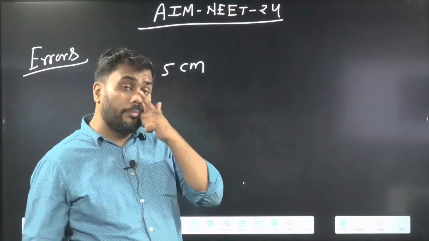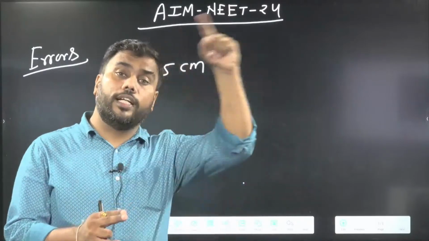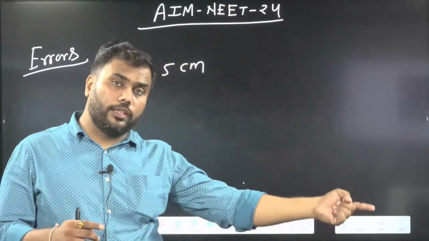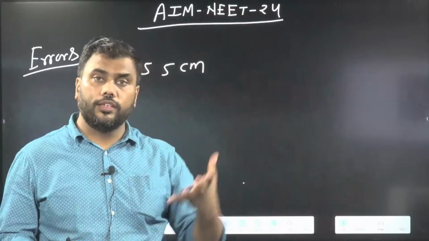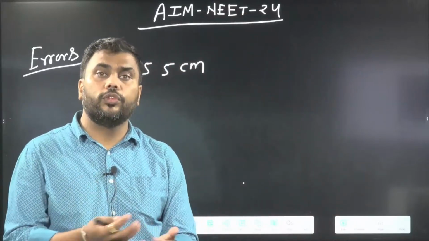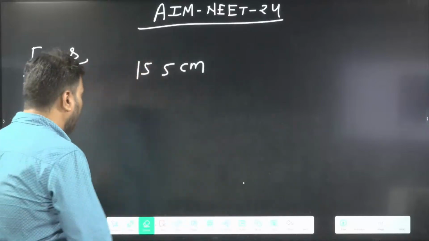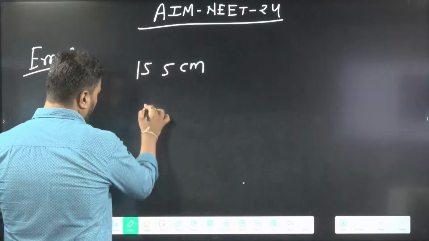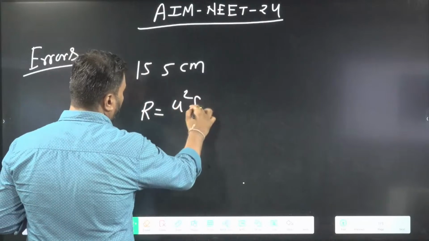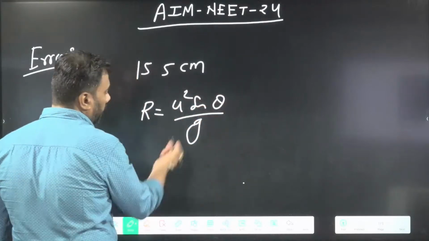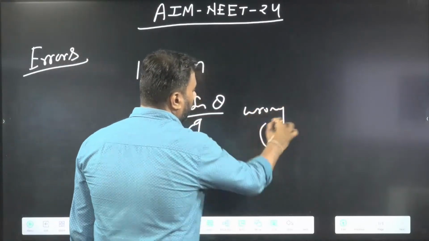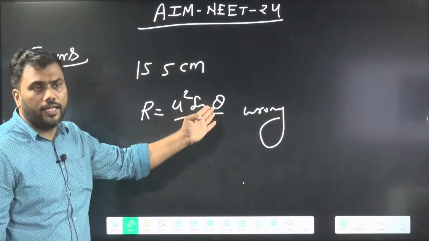One more example: the range of a projectile is u square sine 2 theta by g. But instead of 2 theta, you use theta and write u square sine theta by g. This is wrong. You should be writing 2 theta here.